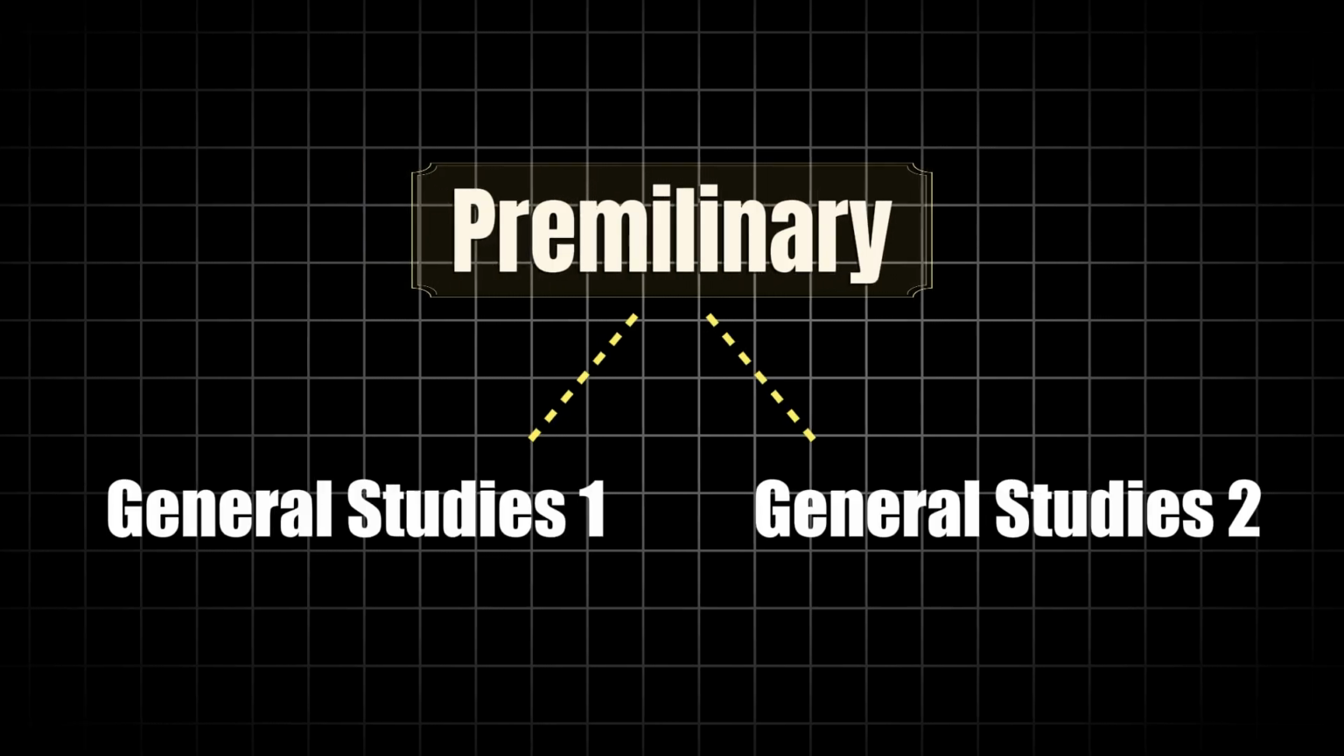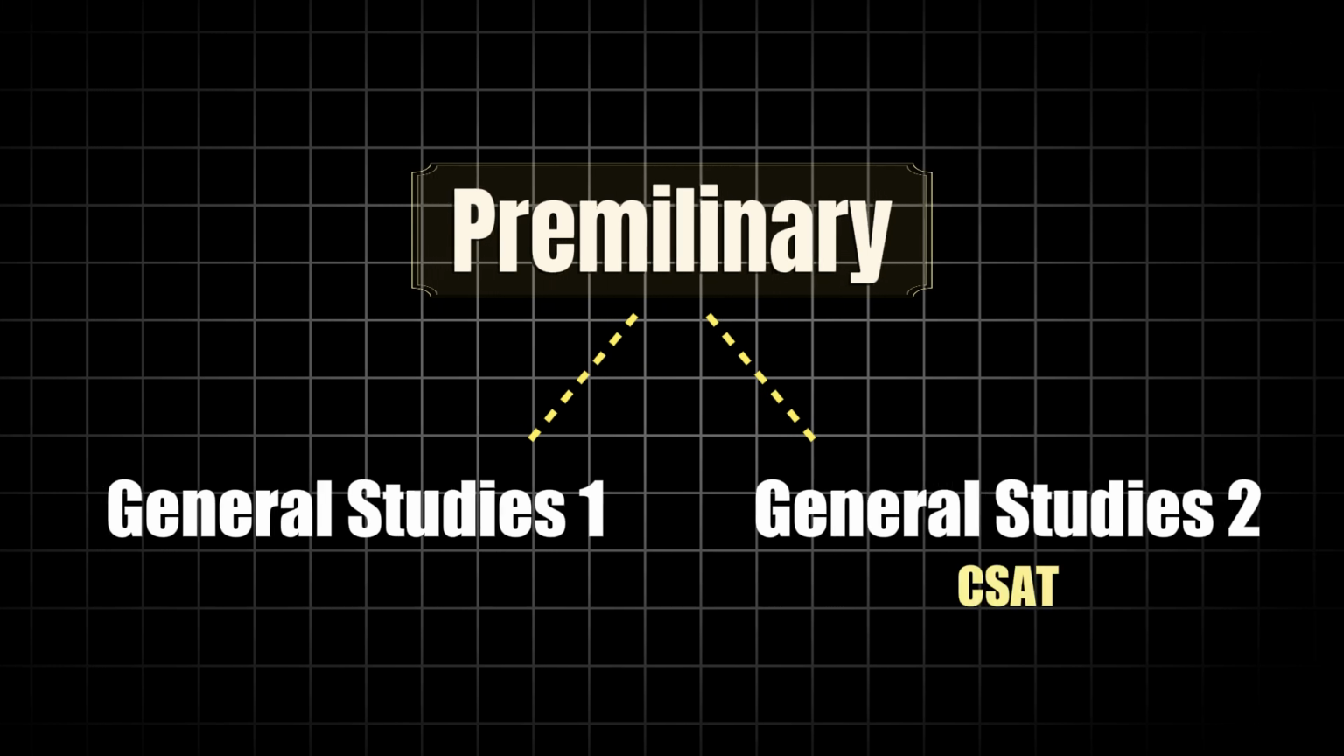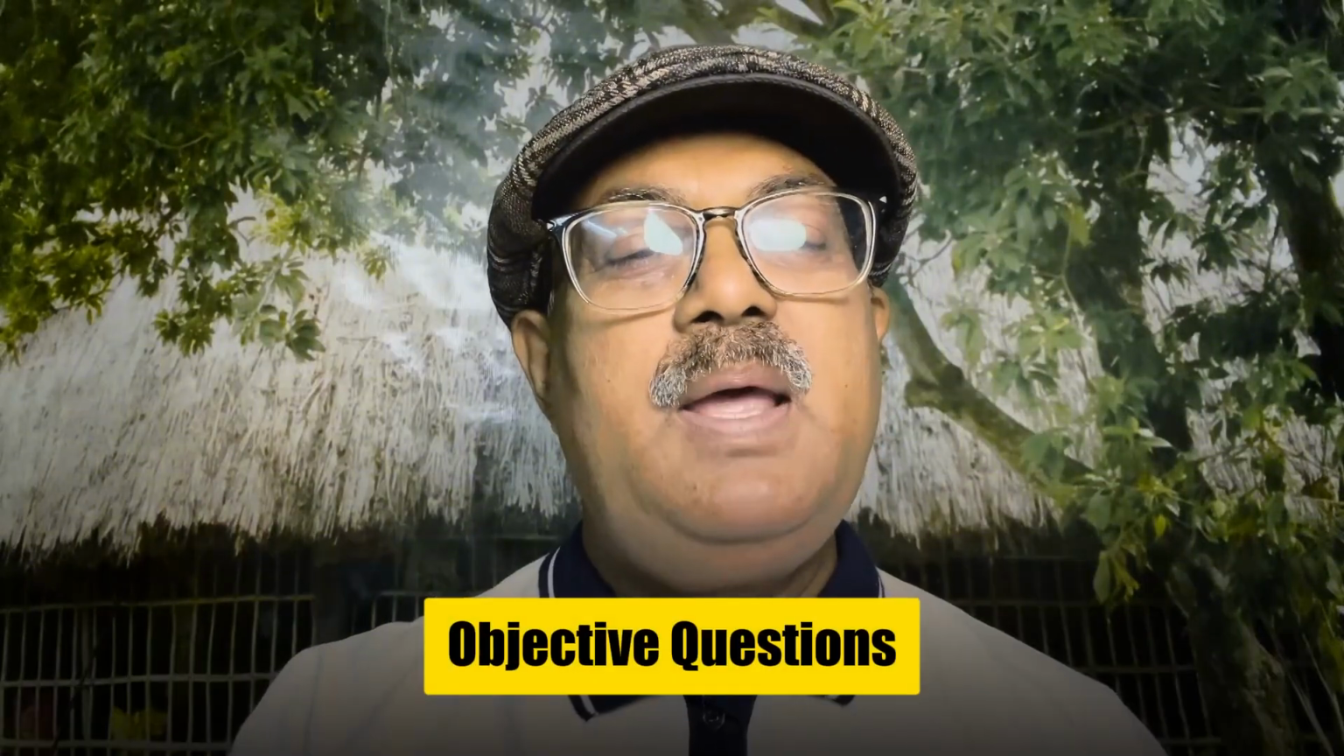The Civil Services Examination has 3 stages. One is the preliminary stage. This preliminary stage has 2 papers only. One paper is General Studies 1, and another is General Studies 2, which is called the CSAT paper. In these papers, all questions are objective type, and in general we can say the bulk of the questions are from the General Studies part.